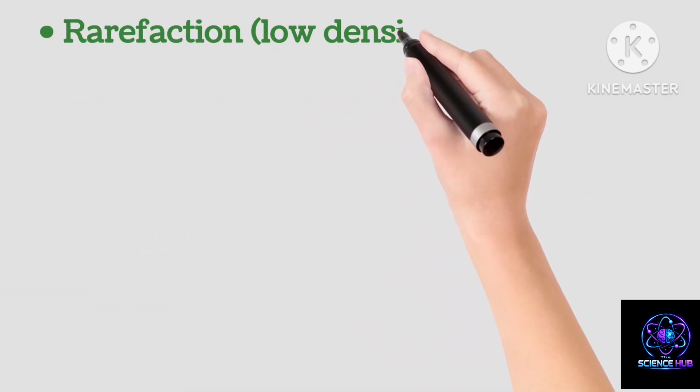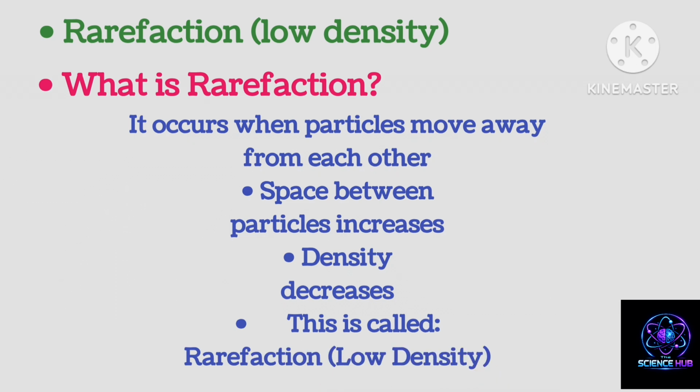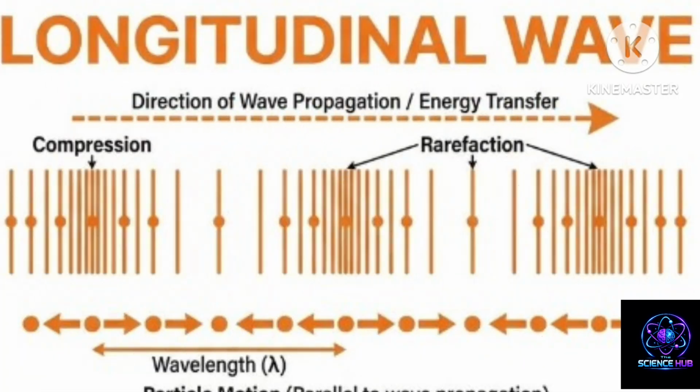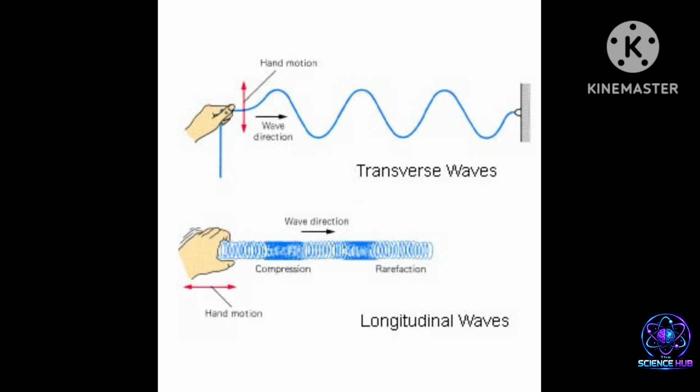Rarefaction, low density. What is rarefaction? It occurs when particles move away from each other. Space between particles increases. Density decreases. This is called rarefaction, low density. In a nutshell, particles move back and forth, creating compressions and rarefactions. For example, longitudinal waves, sound waves.